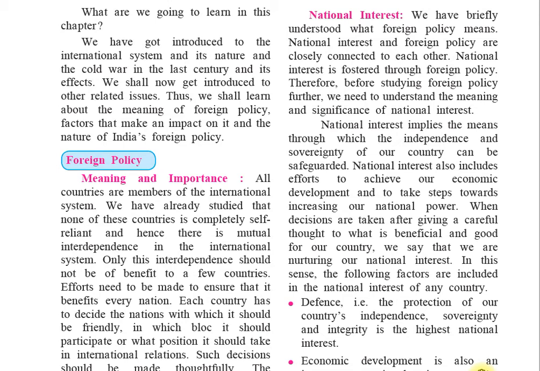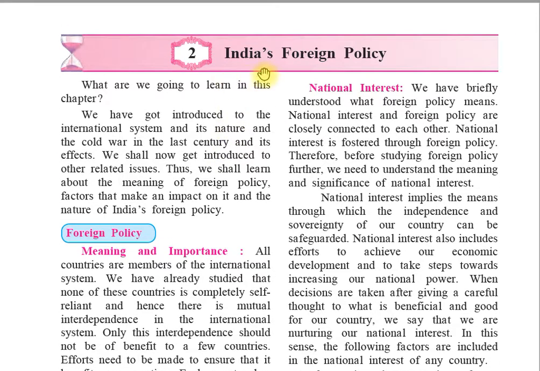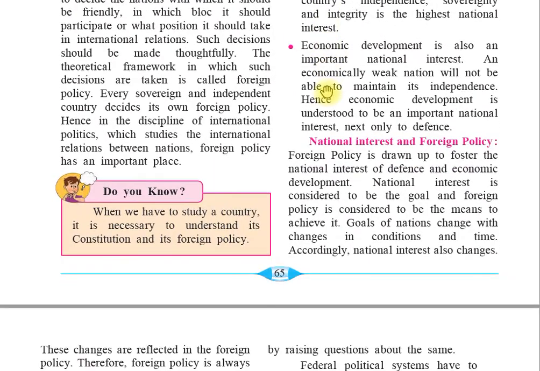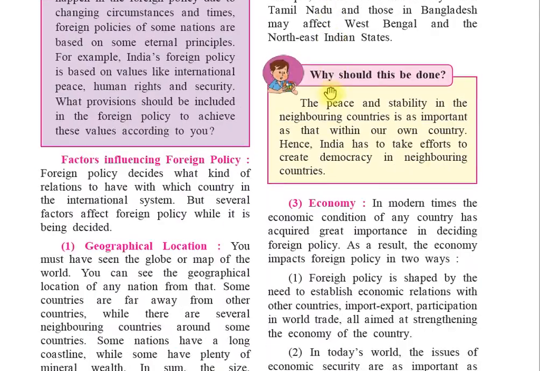Hello students. Today again we have our political science lecture, and we have started Lesson 2, India's Foreign Policy, where we see what foreign policy is and what national interest is. Today in your textbook, come to page number 66, and we will be discussing factors influencing foreign policy.